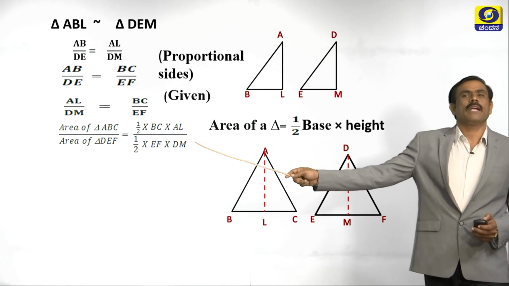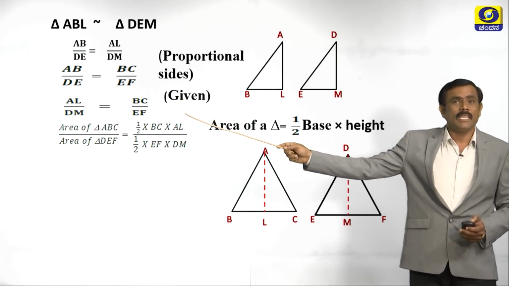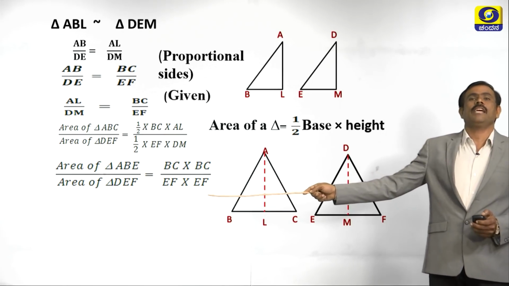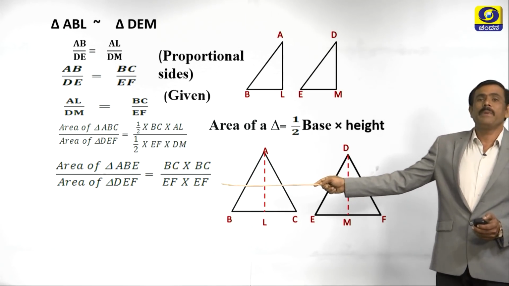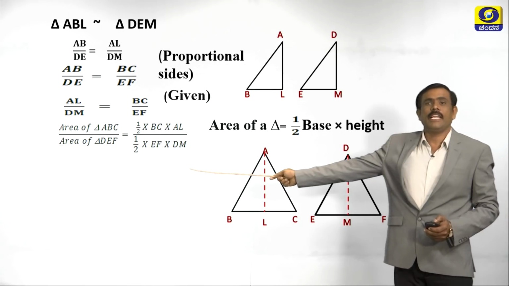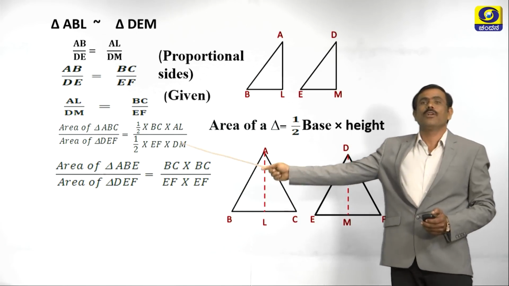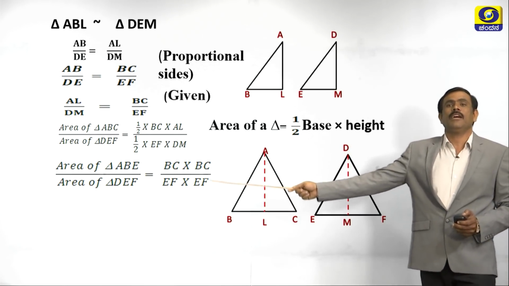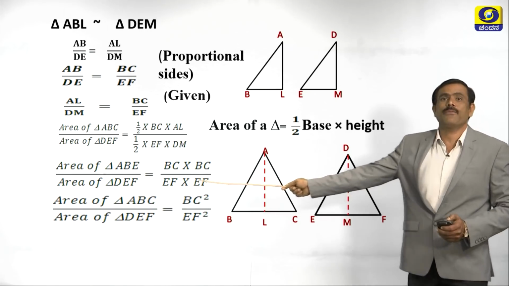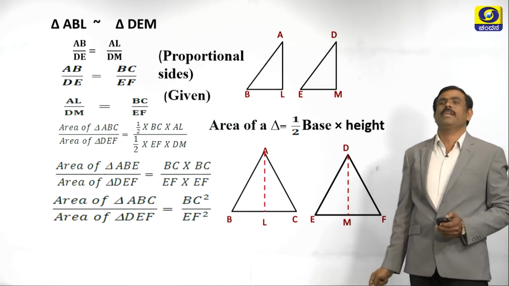Now, see, half gets cancelled. In the place of AL by DM, we can write what? BC by EF. Now, see the statement. Area of triangle ABC divided by area of triangle DEF is equal to BC into BC, BC square, EF into EF, EF square. AL by DM can also be written as BC by EF. Therefore, area of triangle ABC divided by area of triangle DEF is equal to BC square divided by EF square.